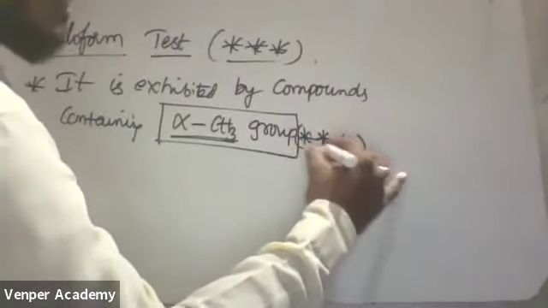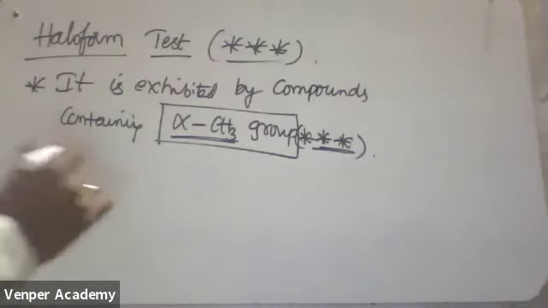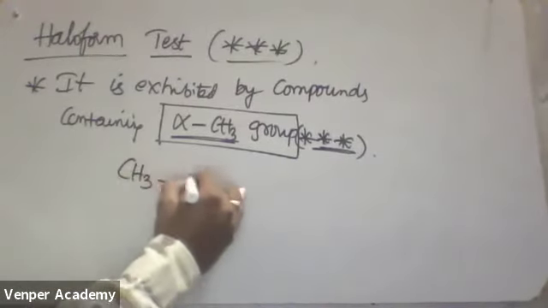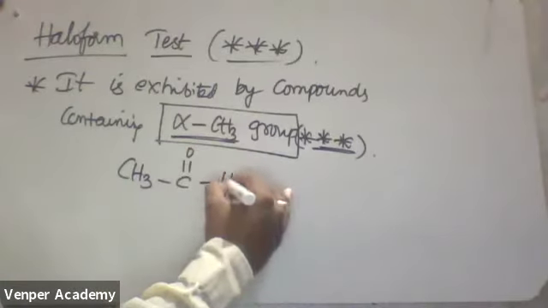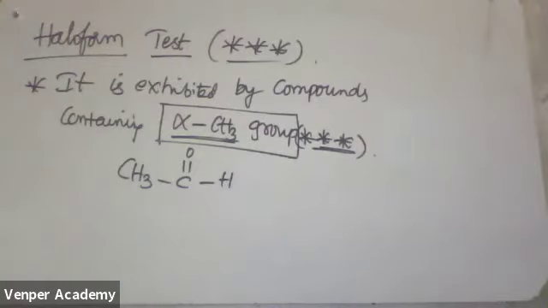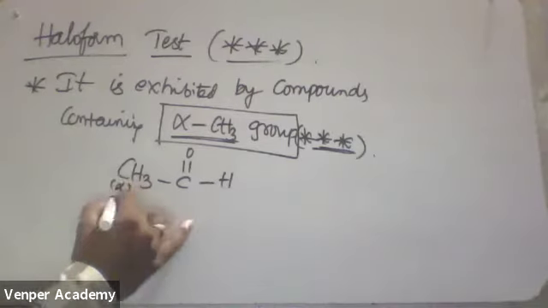In the examination, 100% they won't ask any reaction. They will ask the condition only. That condition is very, very important. Now see one example. Actually, it is a characteristic reaction of ketones. Suppose I am taking this one, CH3, C double bond O, H. What is the name of this molecule? Aldehyde group or ketonic group? Aldehyde group. Now tell me, this is the carbon, this is alpha CH3.